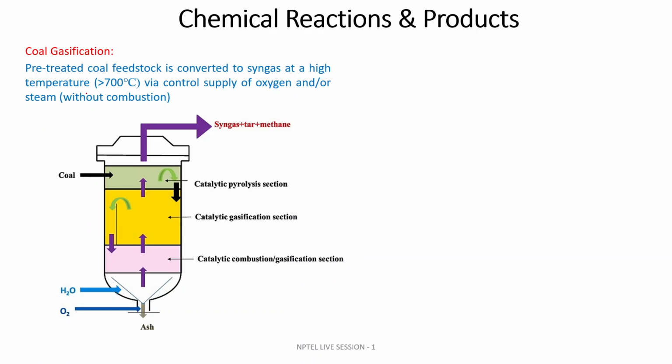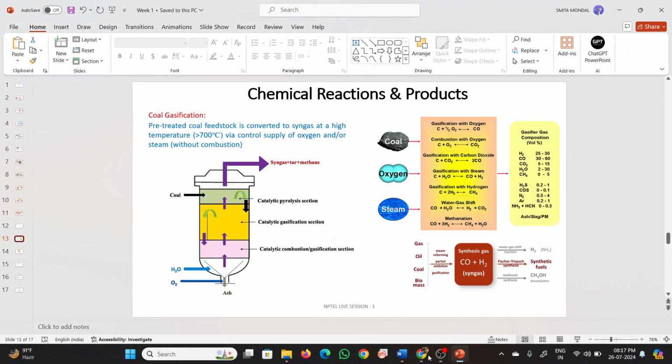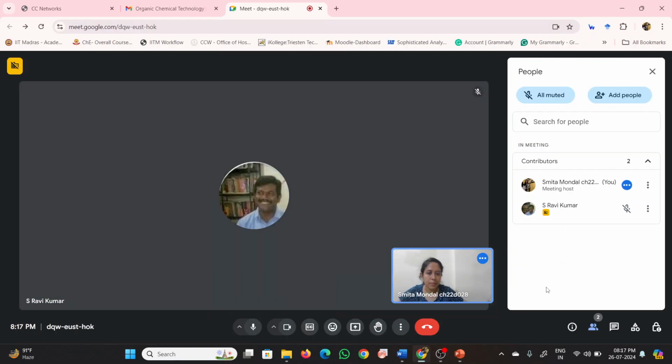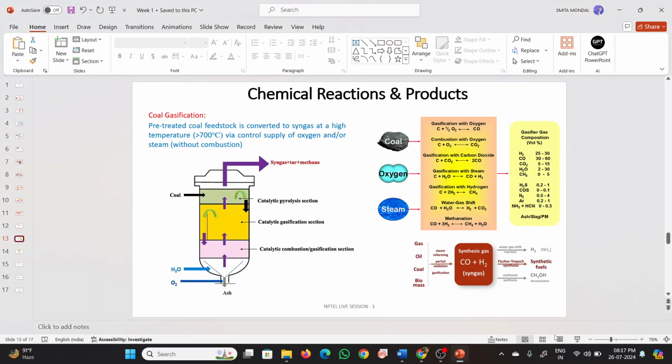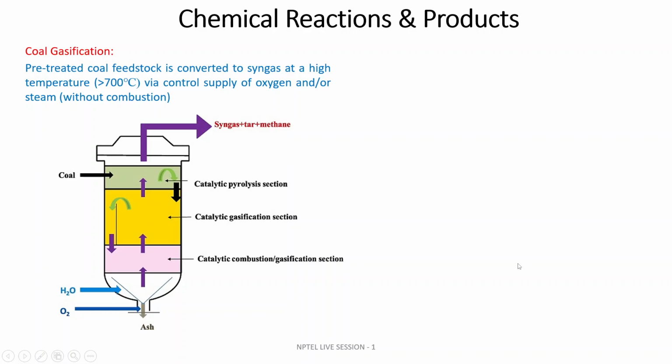In this whole gasification, the chemical reactions involved in coal gasification convert coal to syngas at a very high temperature, more than 700, via a controlled supply of oxygen with or without steam.